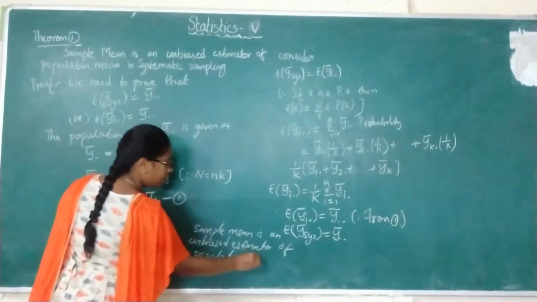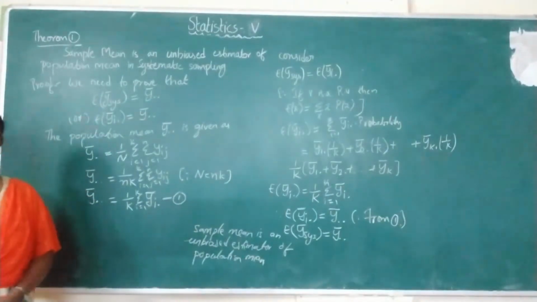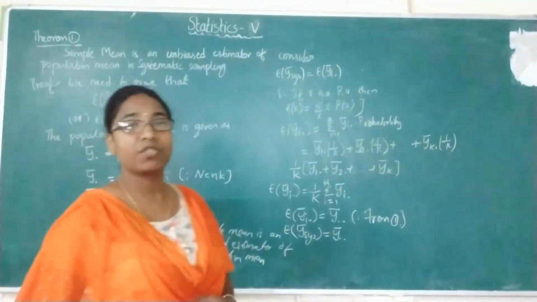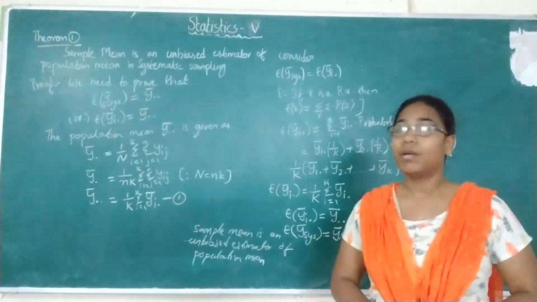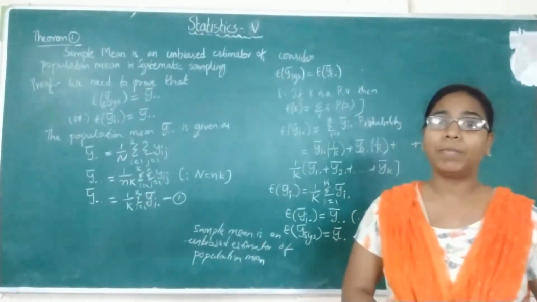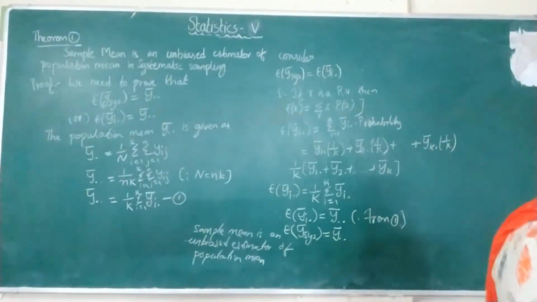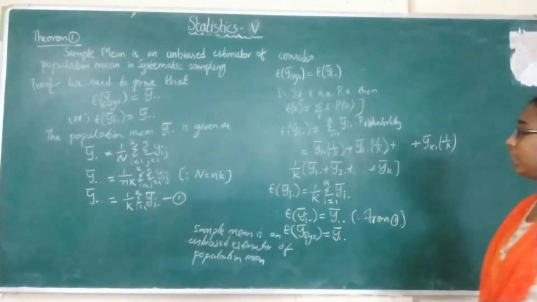So this is the first theorem in systematic sampling, that is finding the expectation of y bar sys. That is, the sample mean is an unbiased estimator of the population mean.